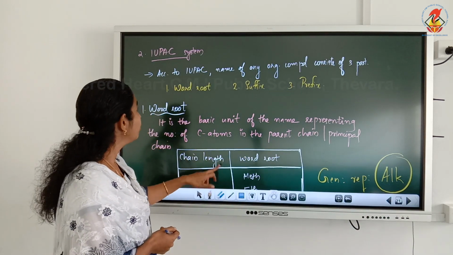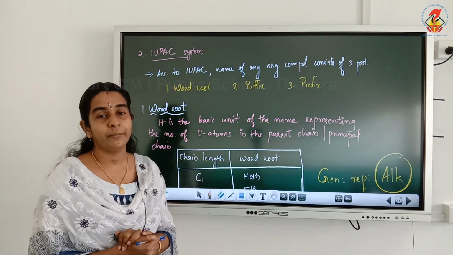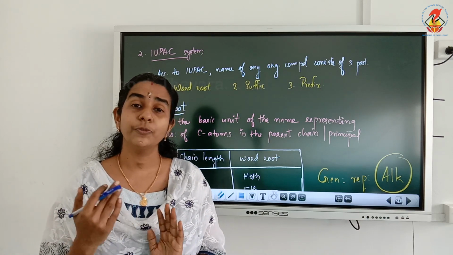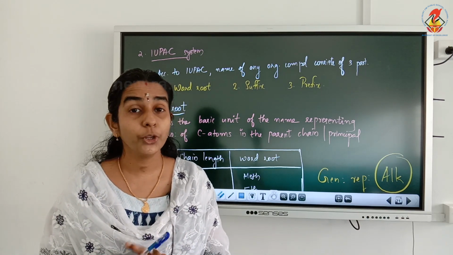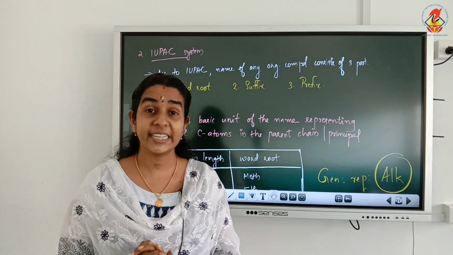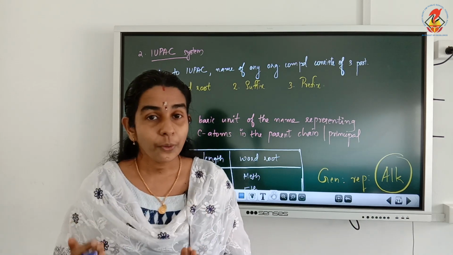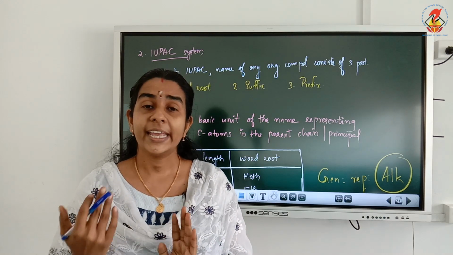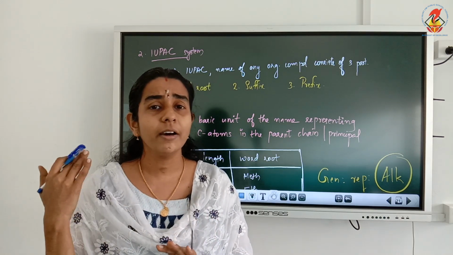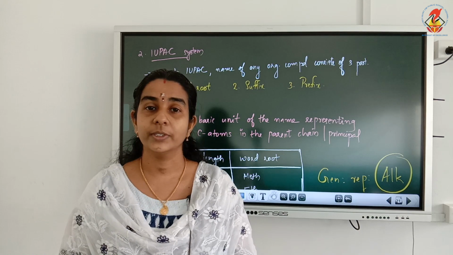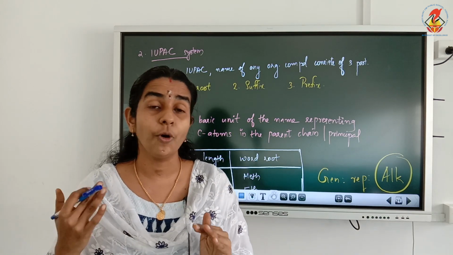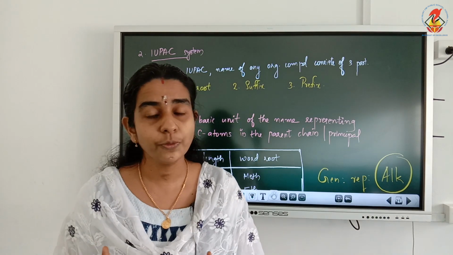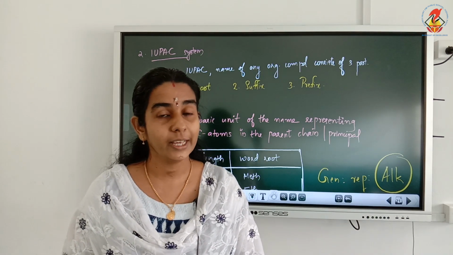Now, according to the IUPAC system of naming, we know that one of the most important, unique properties of carbon is catenation. Due to this catenation property, carbon forms a large number of organic compounds, isn't it? Millions of compounds are there in organic chemistry.